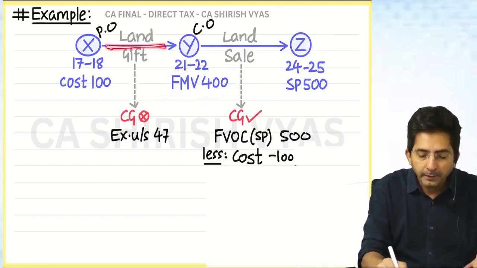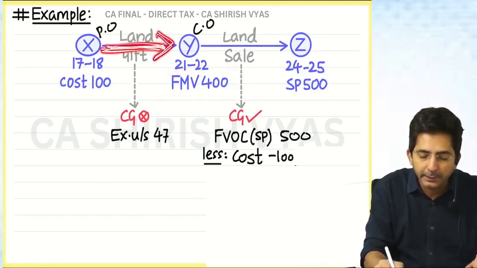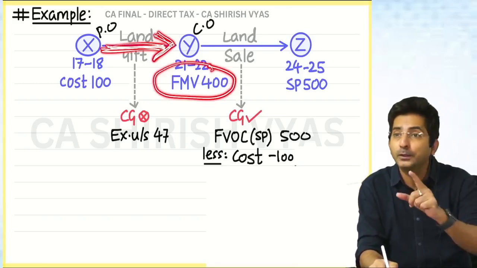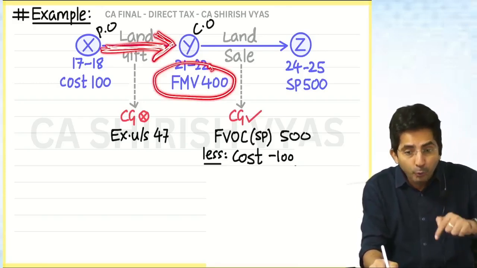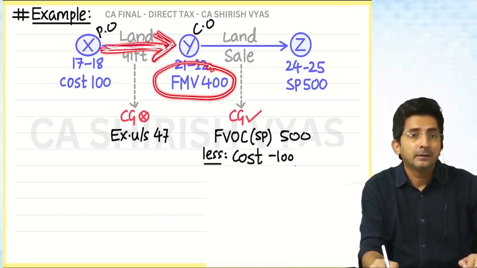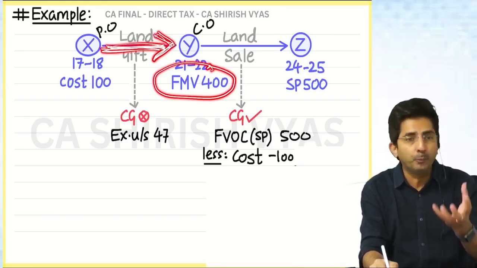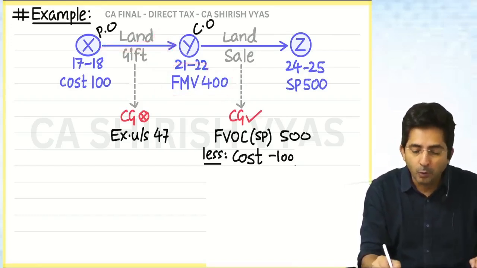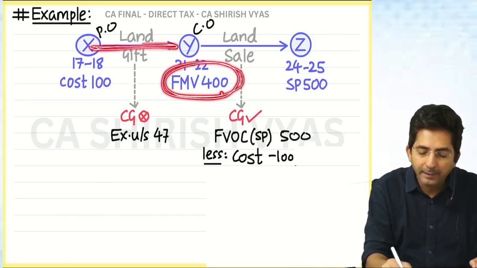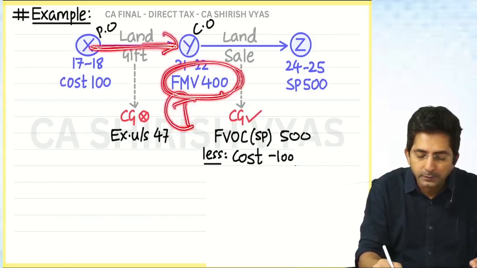So tell me, if Y has received the gift from his friend, he might have paid tax on it in income from other sources. When you receive the gift, you pay tax on the market value. Remember or not, I told you, you pay tax on the market value. So what is the market value of the gift item? 400. So he will have to pay tax under EFOS.